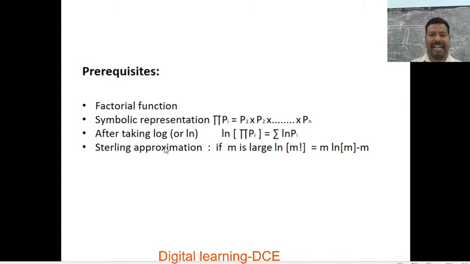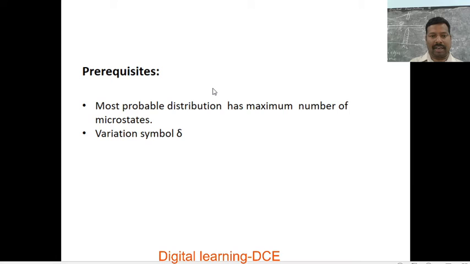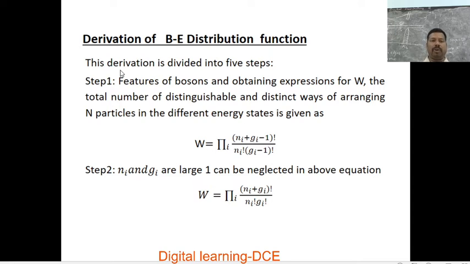These are the prerequisites to discuss the derivation of the Bose-Einstein distribution law, and hence we are going to derive the Bose-Einstein distribution function. Other requisites are: the most probable distribution has the maximum number of microstates, and the variation symbol delta. These are some prerequisites required to understand the derivation of the Bose-Einstein distribution law. Now we are going to derive the Bose-Einstein distribution function or law.